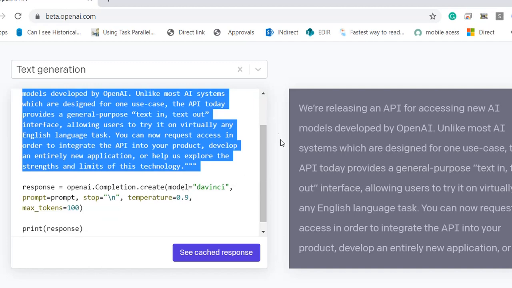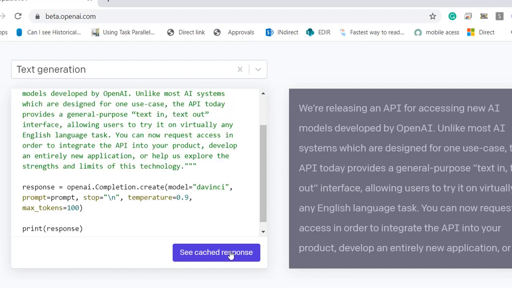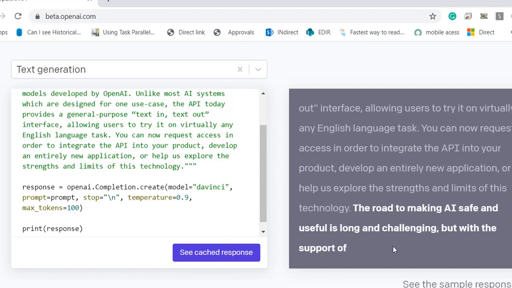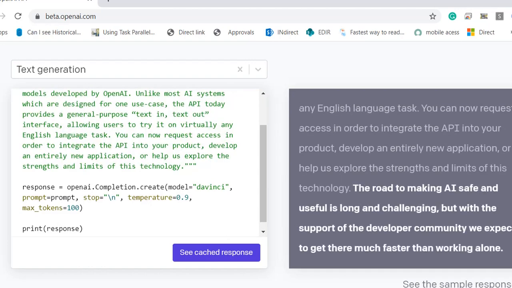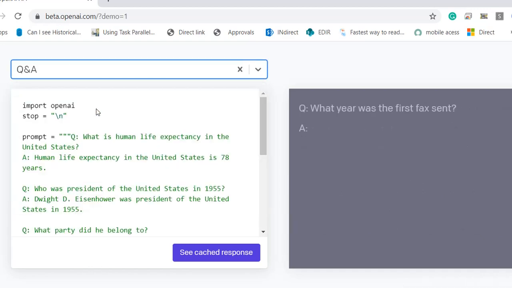And so now we'll see the response. If you run this code, you'll get an output. So if you see here, this is the road to making AI safe. Everything this model is generating is text based upon the existing data. This is the technology they have used. By using this kind of artificial technology, this model is able to predict text generation in a sequential way. This is one kind of feature, and another feature, if you see, is Q&A.